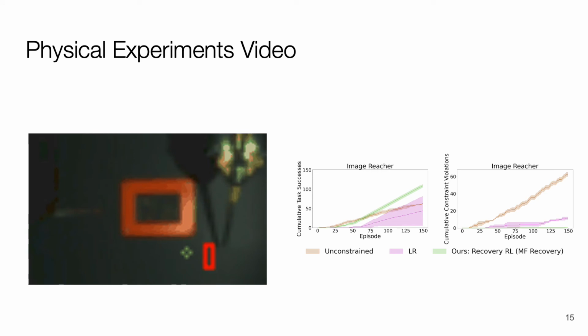In this task, the robot must guide its end effector to the target position in green while staying out of the red region of the workspace. Breaking down the results further, we observe that Recovery RL is able to both successfully complete the task more often and have fewer constraint violations during learning in the first 150 episodes.